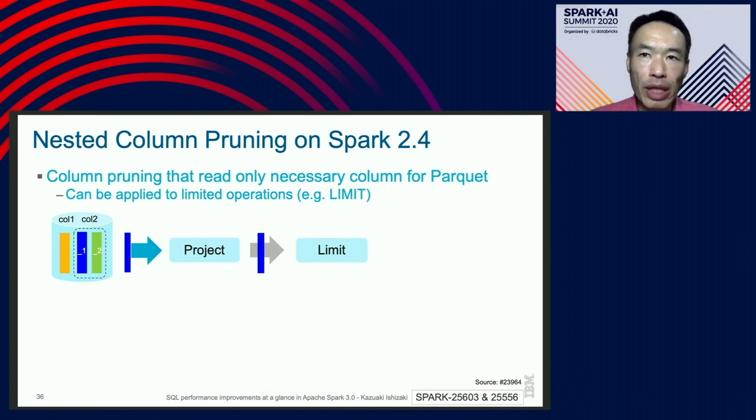The first improvement regarding the nested column is column pruning. Column pruning can read only necessary columns from Parquet columnar. On Spark 2.4, column pruning works for some operations such as limit. As you can see here, only the nested first column in column 2, written in blue, is read. We can successfully avoid reading unnecessary data like column 1 and the second column in column 2.